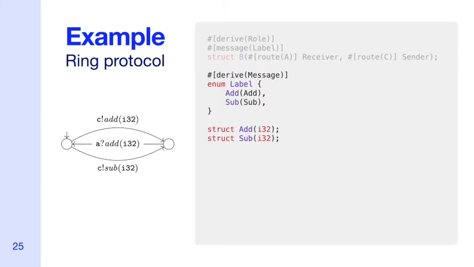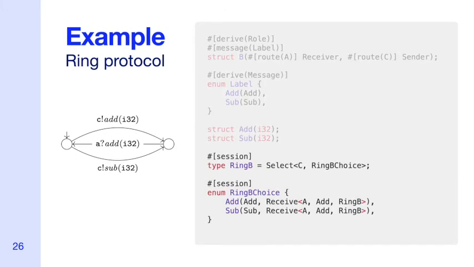Most importantly, we represent the actions of the finite state machine using generic Rust primitives such as select and receive. Rust's enums are again useful to represent choices, as you can see on the slide, since they allow developers to pattern match on branches. Rumpsteak's API ensures that programs conform precisely to the finite state machine it's generated from.